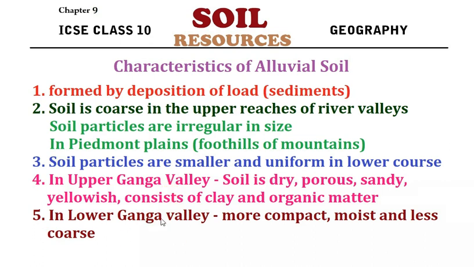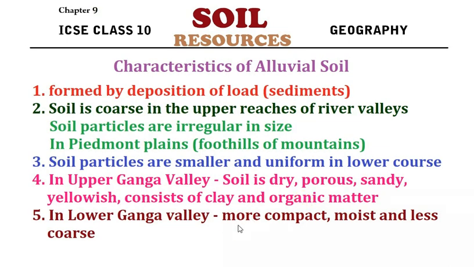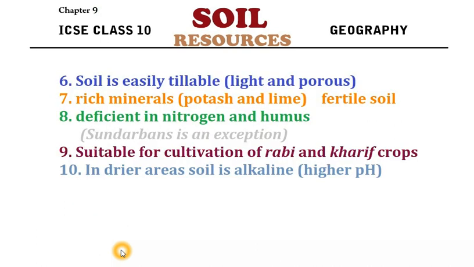Whereas on the opposite side, in the lower part of the Ganga valley, have a look at this. In the lower Ganga valley, soil is more compact and more moist, meaning it has more water content, and it is less coarse or very fine. Now continuing, this soil is very light and porous in general, therefore it is easy to till or plow. Then it is rich in minerals like potash and lime, and therefore generally soil is very fertile. But the soil is deficient in certain minerals like nitrogen and humus.